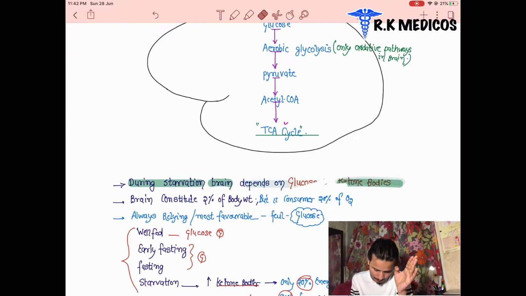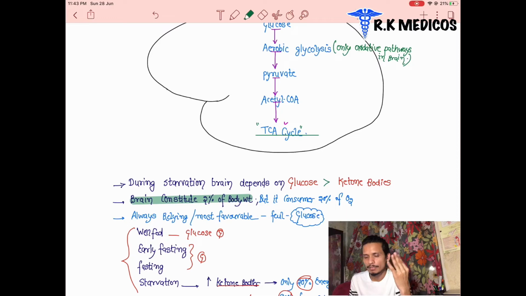The next point is that the brain constitutes 2% of the total body weight, but it consumes 20% of the body's oxygen demand. It is always recycling, and the most favorable fuel is glucose.